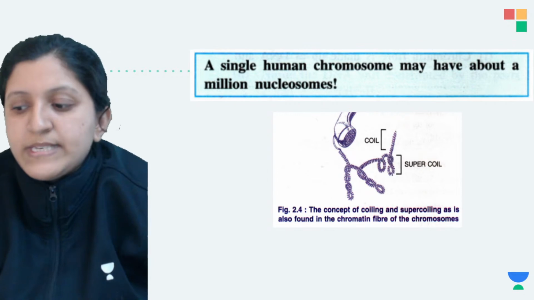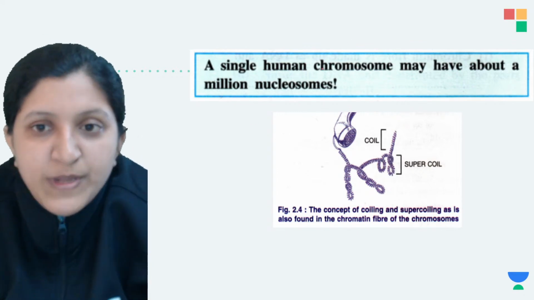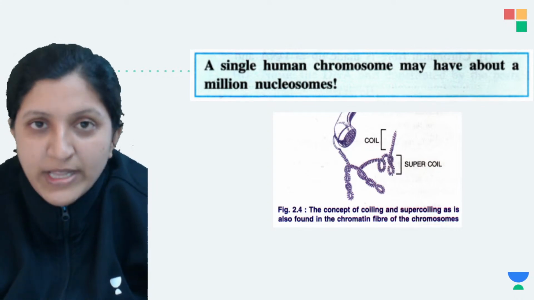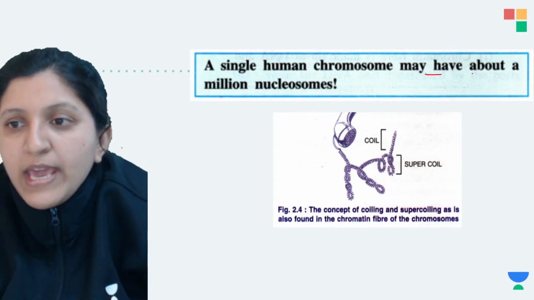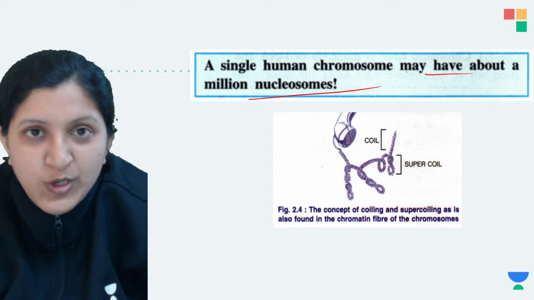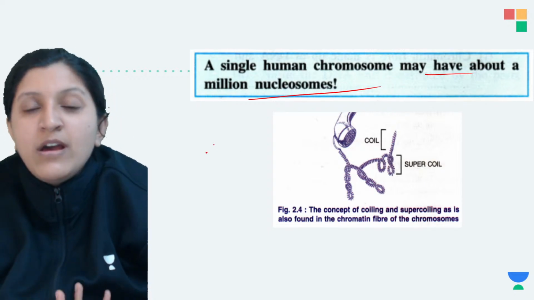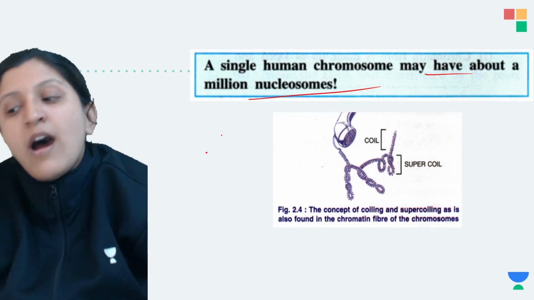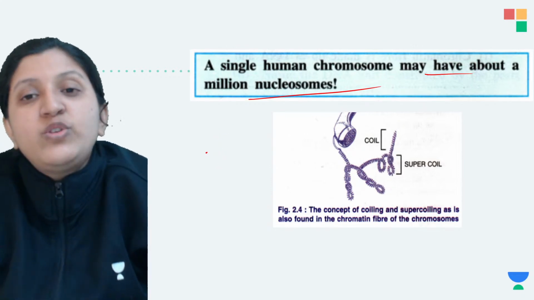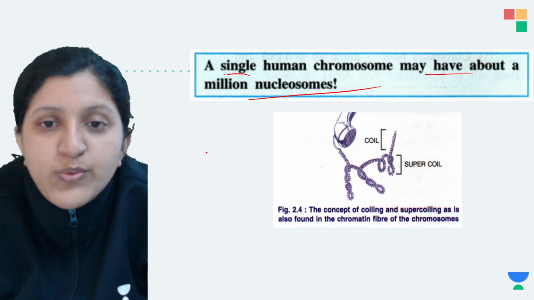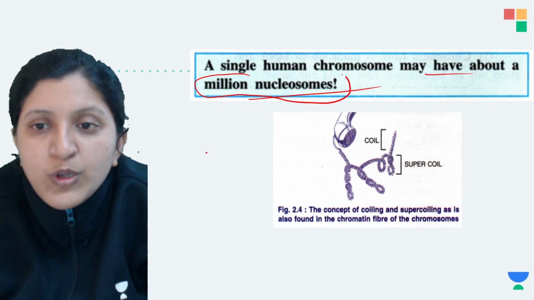So here it was basically a single human chromosome. We are talking about the human chromosome, which is just one single chromosome, and it may have about a million nucleosomes. I just told you that many nucleosomes together form a chromatin fiber. So a single human chromosome will have about a million nucleosomes.